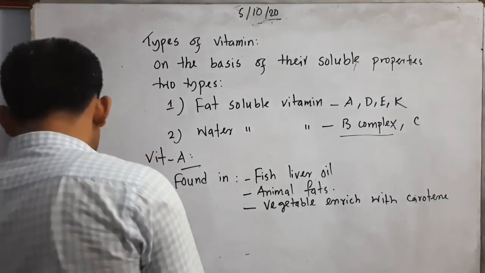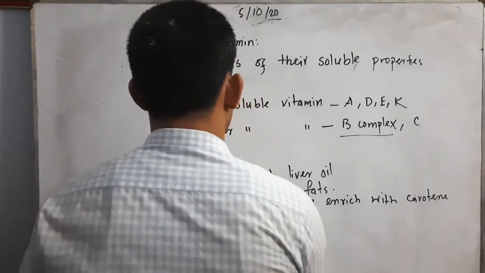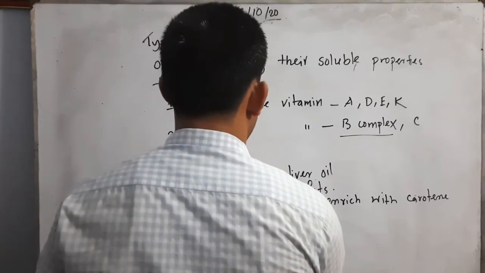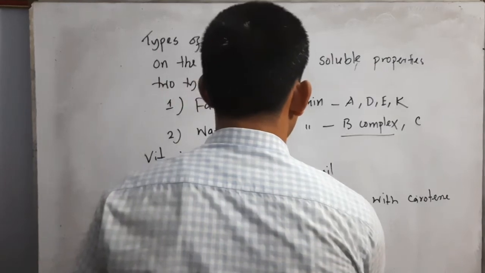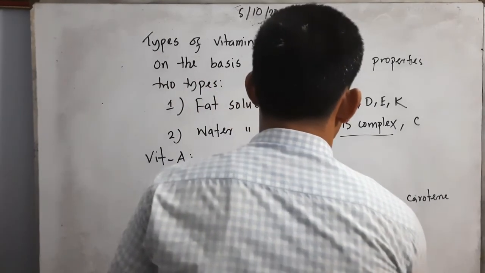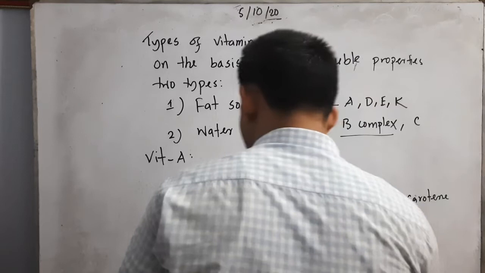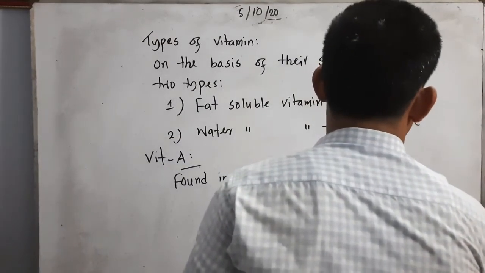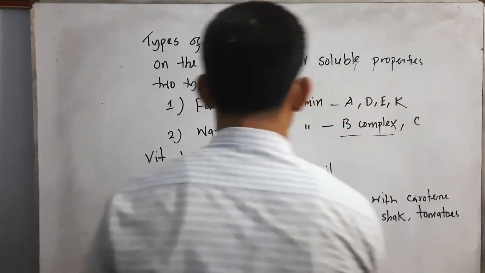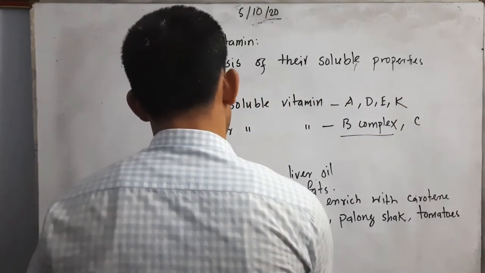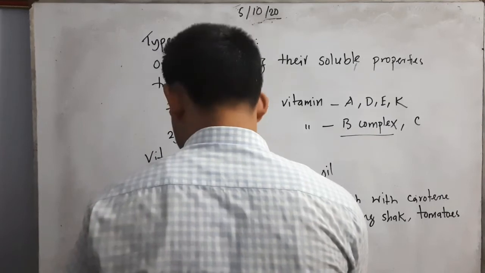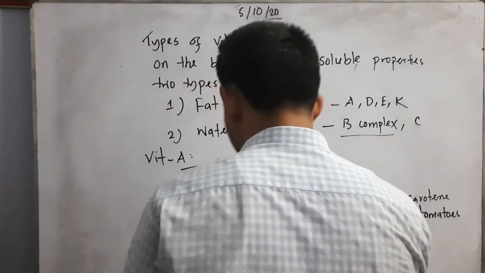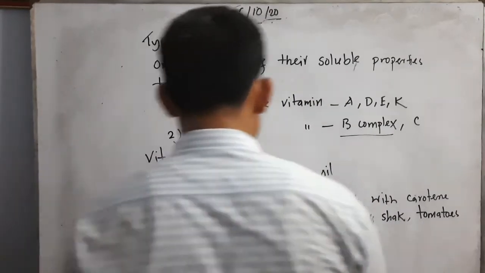Some vegetables we can mention: lal shak, palong shak, tomatoes, carrots, beets, and pumpkins, etc.